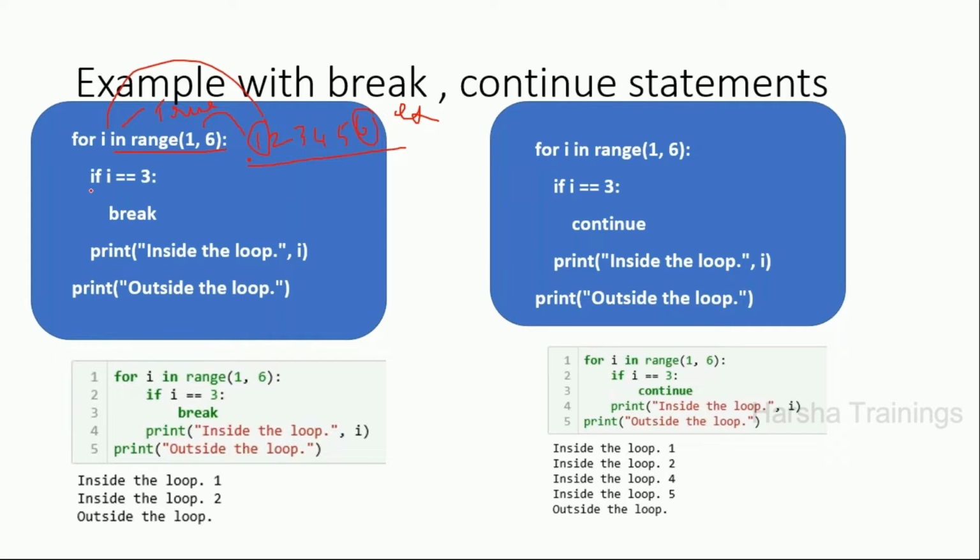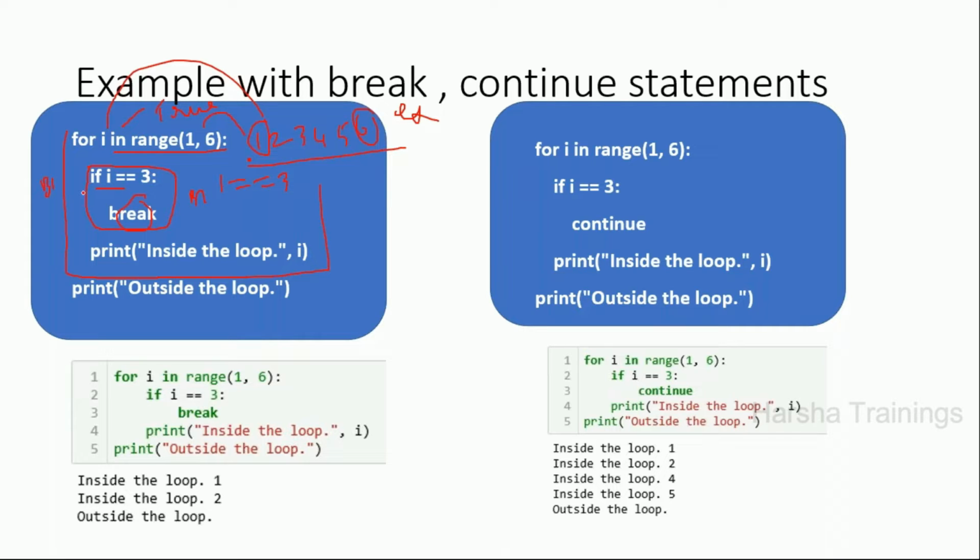Now, what is the condition? This is the outer for loop and this is the inner if condition. Please look carefully, there are two blocks: this is block 1 and this is block 2. Now we will enter into the if condition: if 1 == 3. This is false. If this condition becomes false, this break statement will not execute.